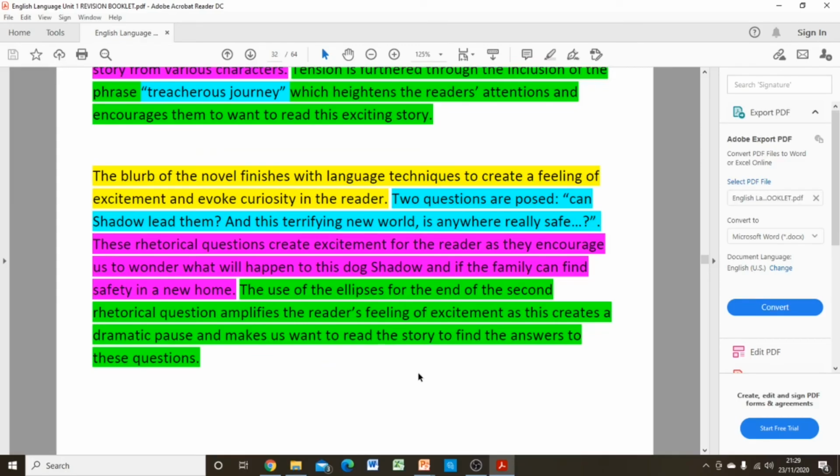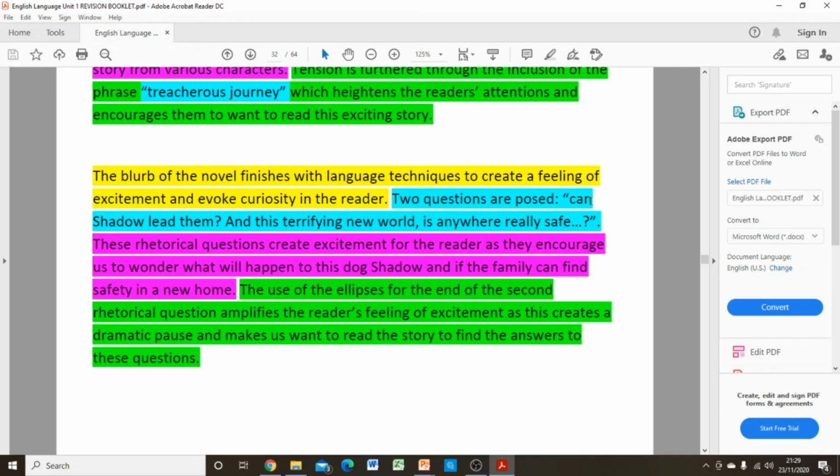With the third P chain then, I'm going to explain how the language continues to create a sense of excitement. So the blurb of the novel finishes with language techniques to create a feeling of excitement and evoke curiosity in the reader. Again, this is how it's engaging the reader and creating that sense of excitement. I've also highlighted for my examiner that yes, it's a media text, but I'm fully aware that it's a blurb because this is a novel. So the text is coming straight from the back of the book.